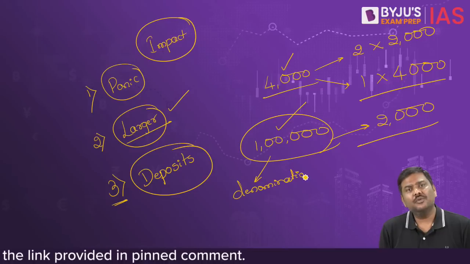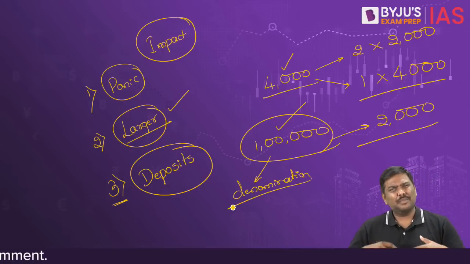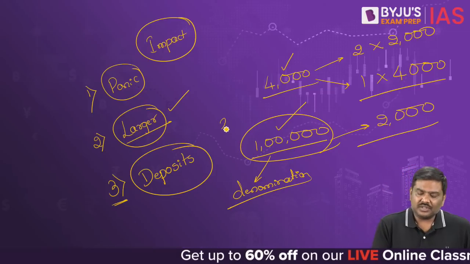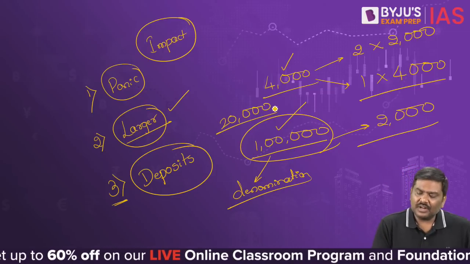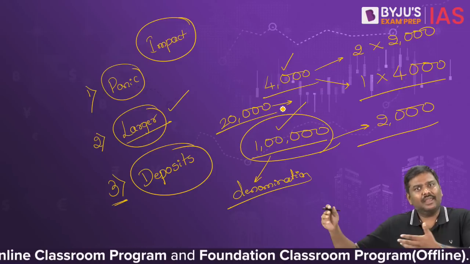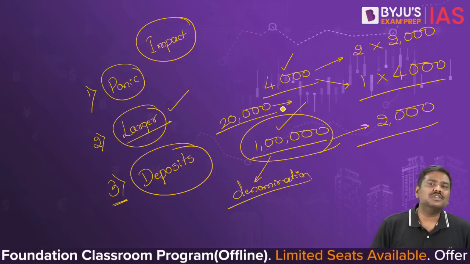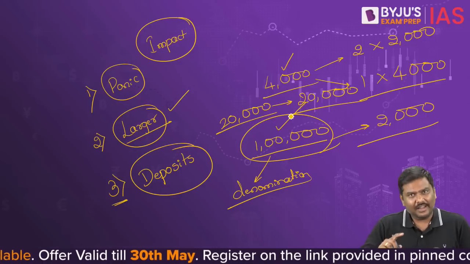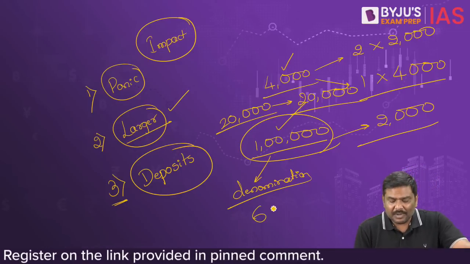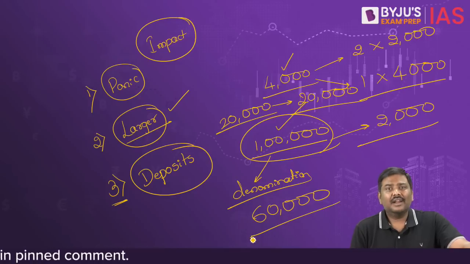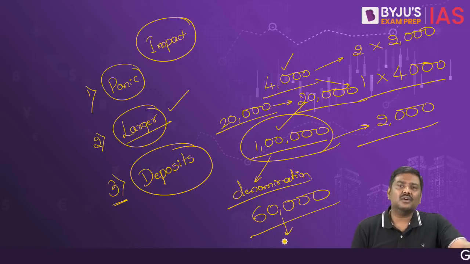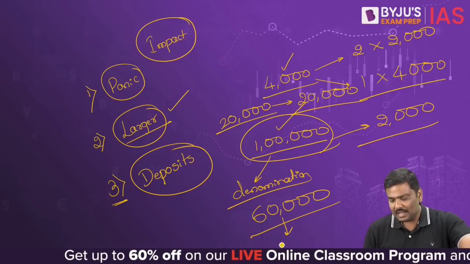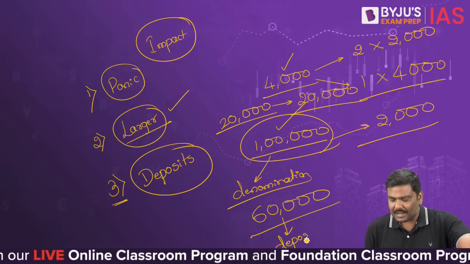So what will the person do? Rather than going to the bank on a daily basis for 5 days, the person will deposit 20,000 rupees and get it converted into other denomination. Maybe the person will bring the spouse along, and another 20,000 rupees will get converted into different denomination. What about the remaining 60,000 rupees? It is expected that the remaining 60,000 rupees, or another 20,000 the next day and the remaining 40,000 rupees, will be deposited into the bank account.